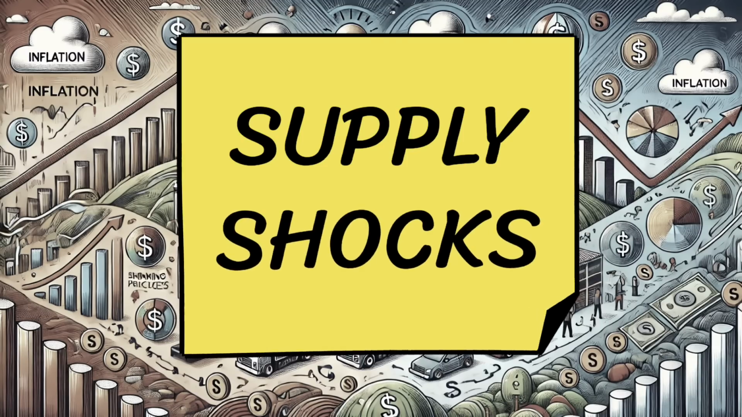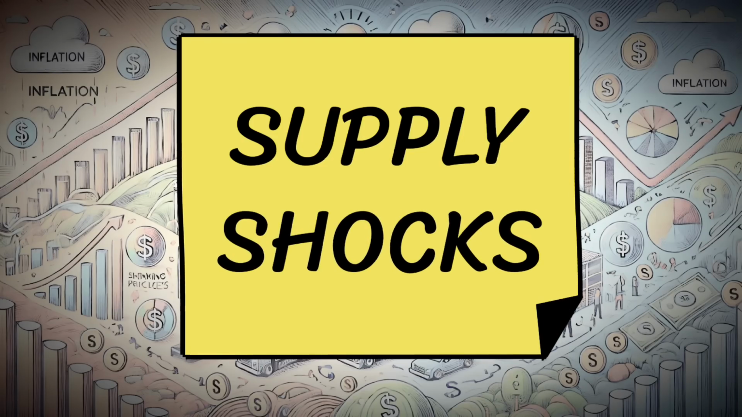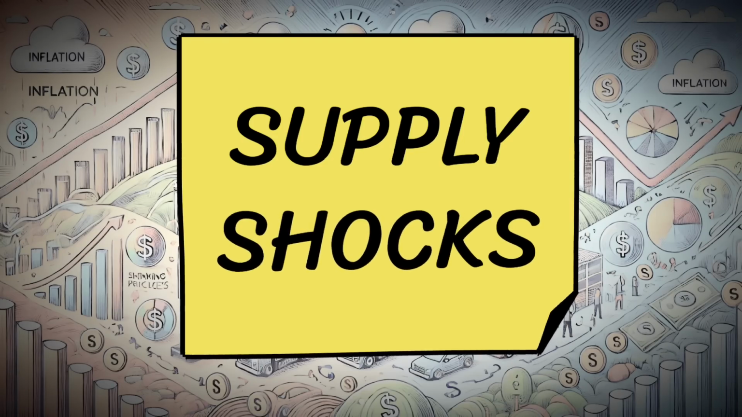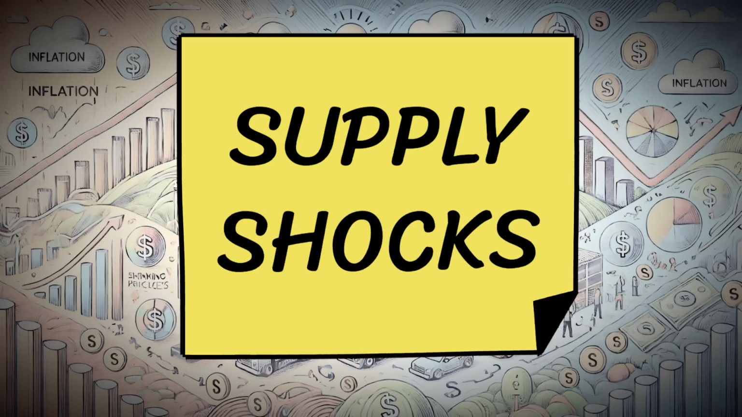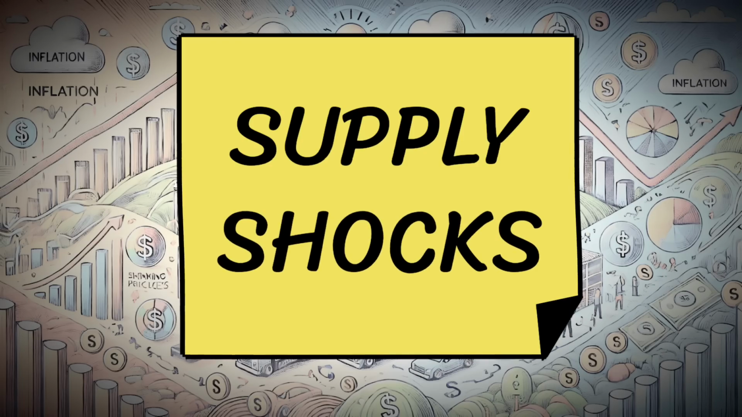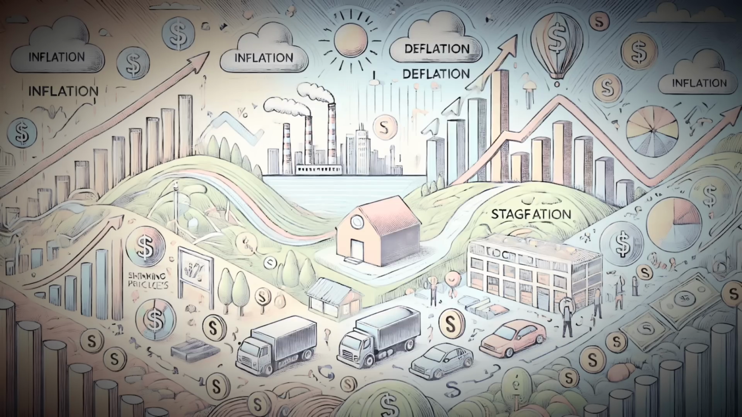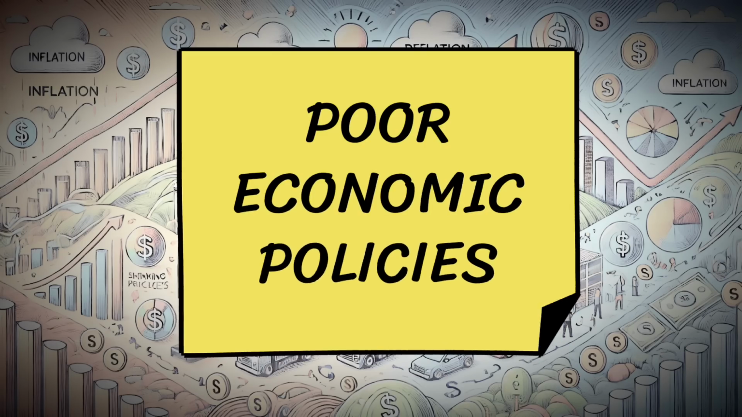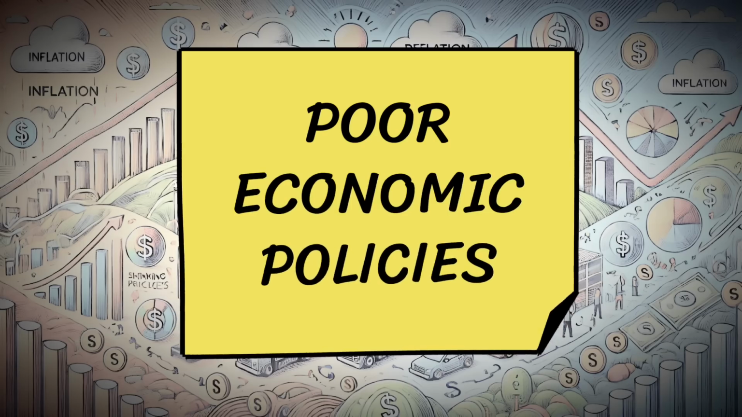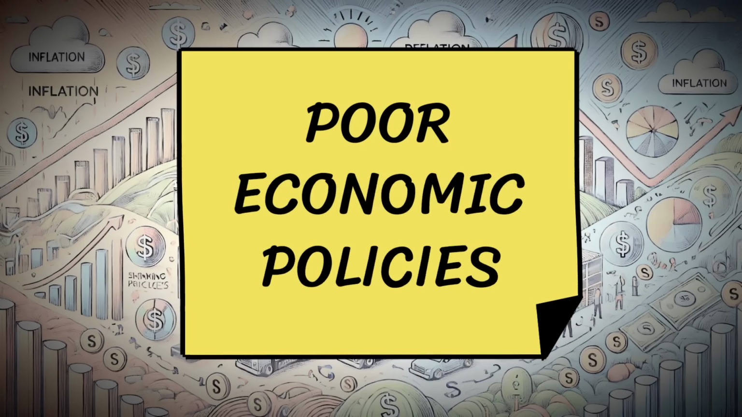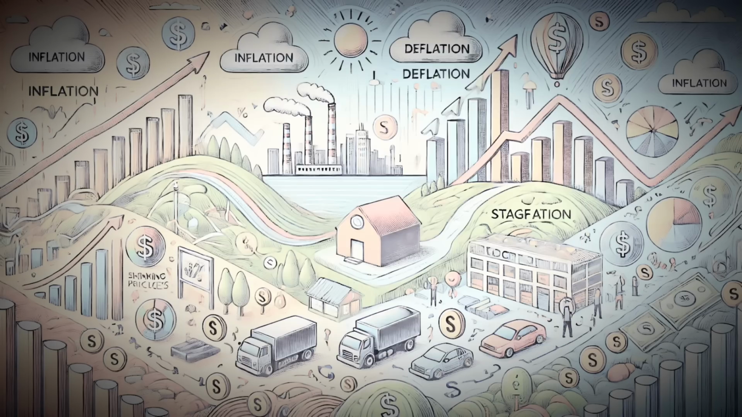A sudden increase in the cost of key commodities, like oil, can lead to stagflation. For instance, the 1970s oil crisis caused energy prices to skyrocket, which drove up costs across the board, leading to inflation while also stalling economic growth. Poor economic policies. Sometimes, a combination of policies can stifle economic growth while inflation remains high. This can create a stagnant economy with rising prices.